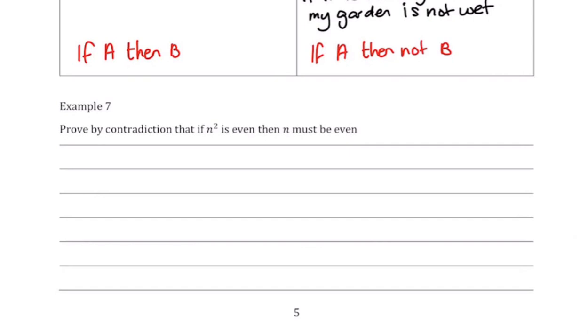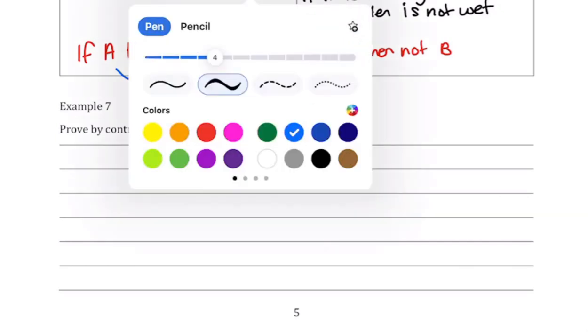Okay, this is in your booklet, and this is example 7. It says, prove by contradiction that if n squared is even, then n must be even. Now you can see that this is an example of the one that we've just done. So that is your A, and this is your B. So the first thing we have to do is a negation statement.